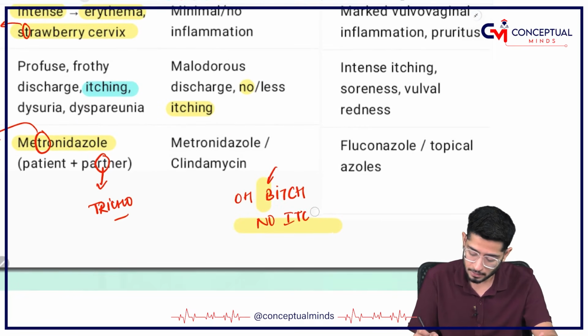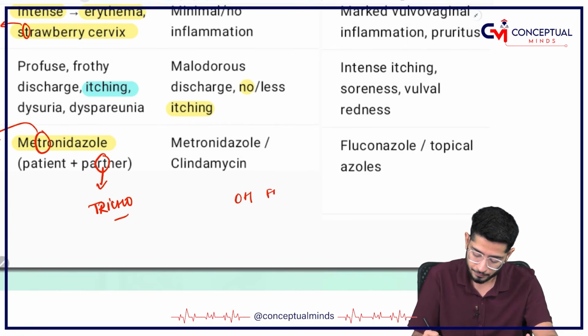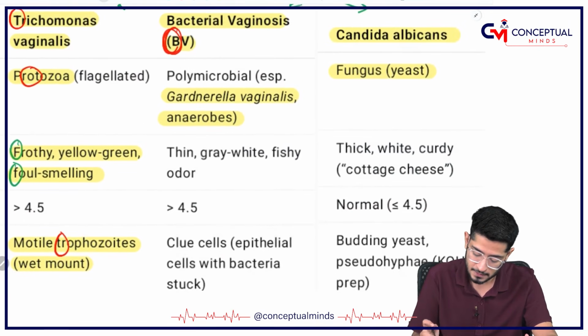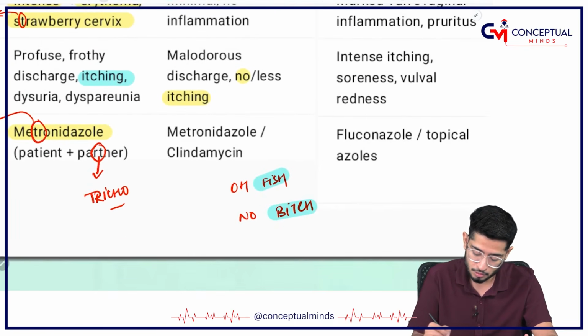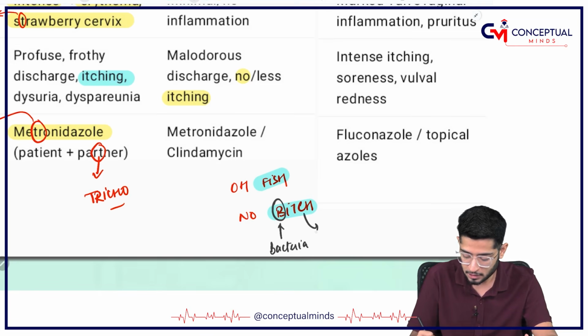And I think we can modify the mnemonic to fishy, no itch. This is going to be a better mnemonic. Fishy means it has a fishy smell. Can you see? It has a fishy odor, a fishy smell in its secretions. No itch means B has no itch. B means bacteria, and no itch means there is no itching.